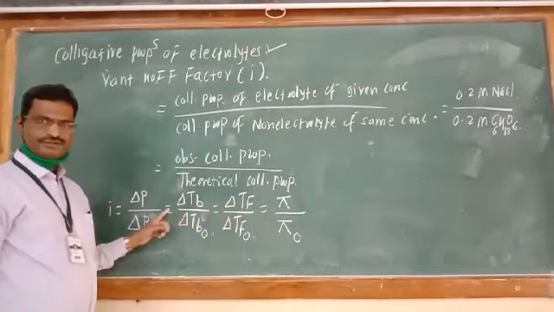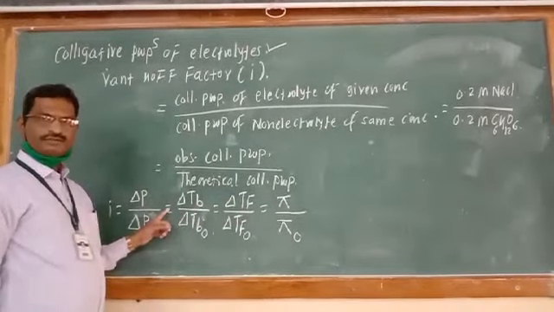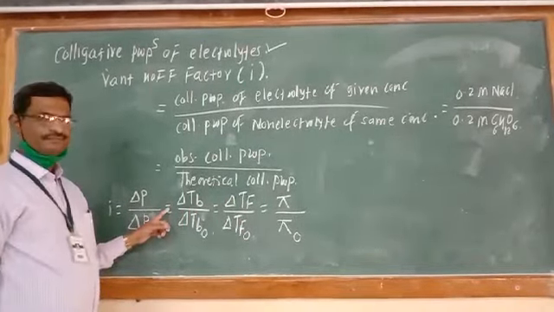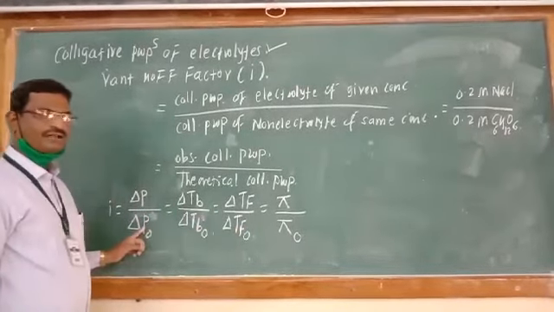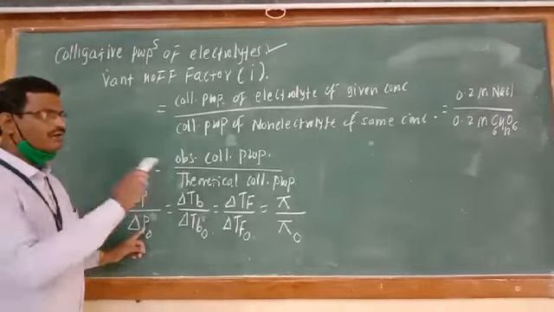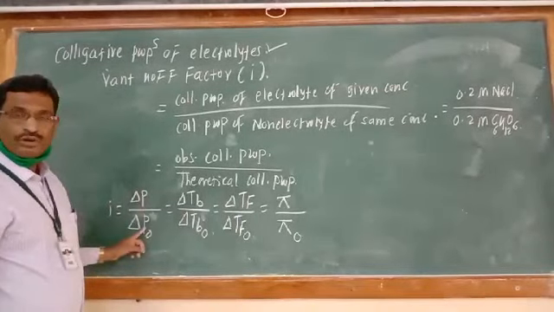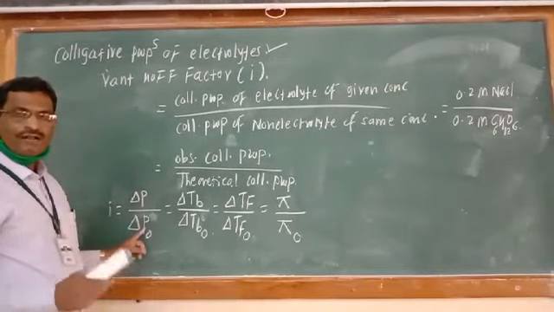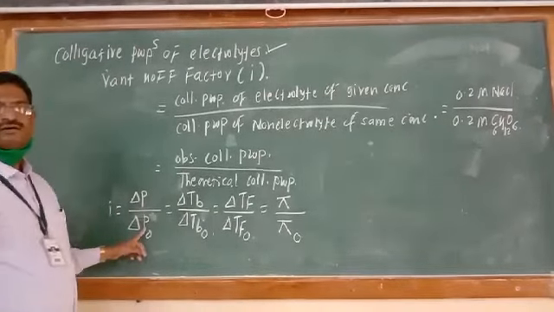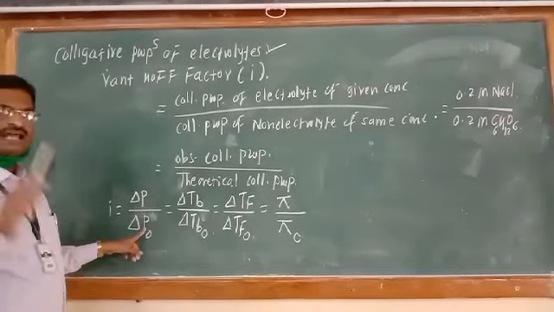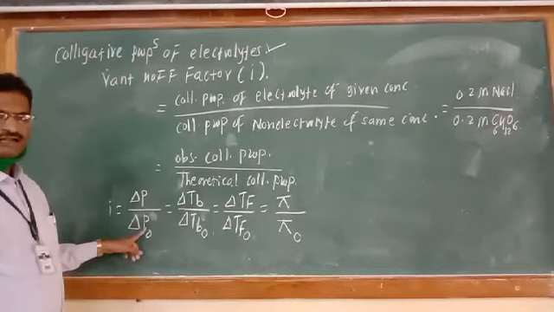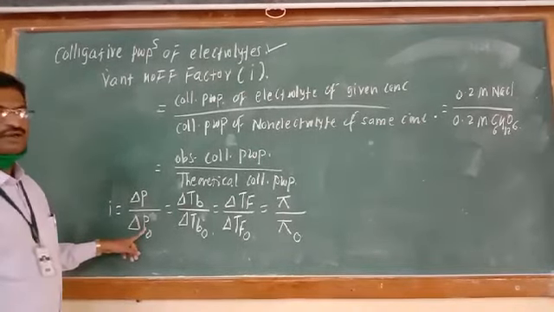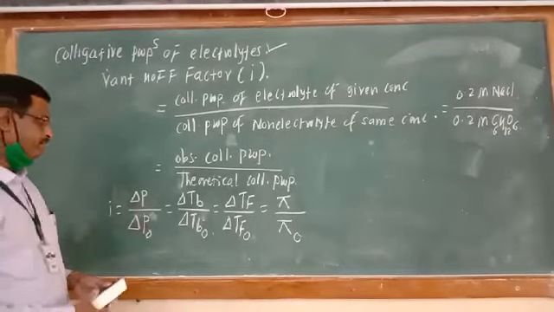Numerators may change depending on the type of electrolyte, but the values of non-electrolyte are theoretical. And we have studied what about molar mass? Molar mass of the electrolyte is less than that of the theoretical molar mass. Theoretical molar mass is greater.